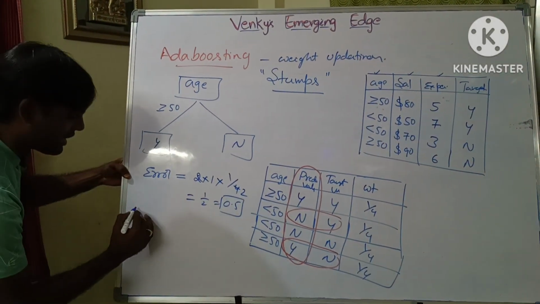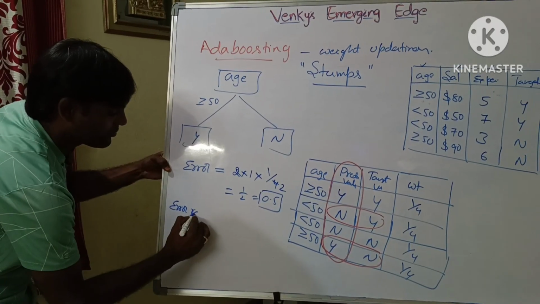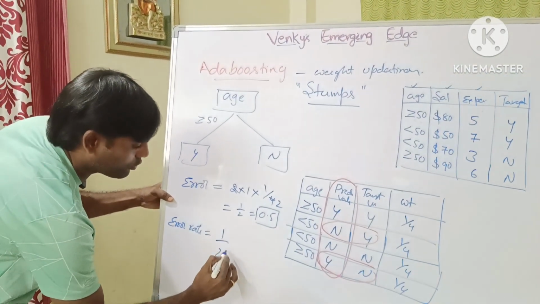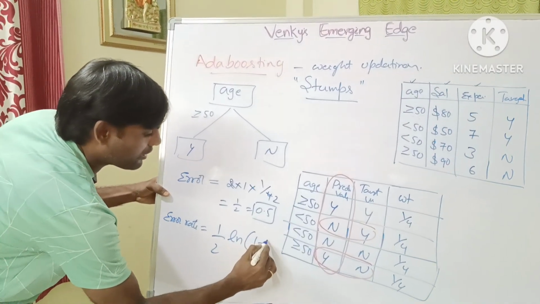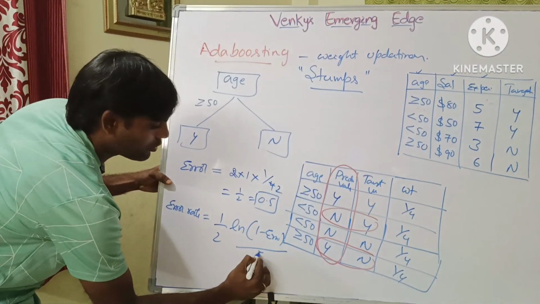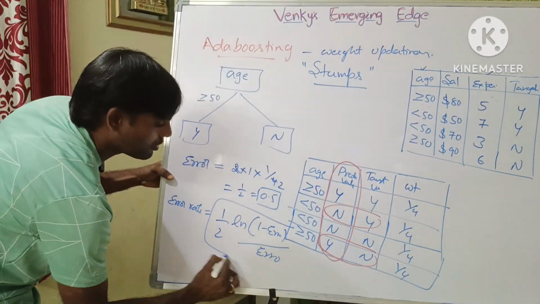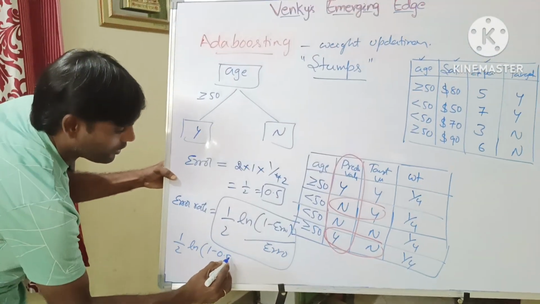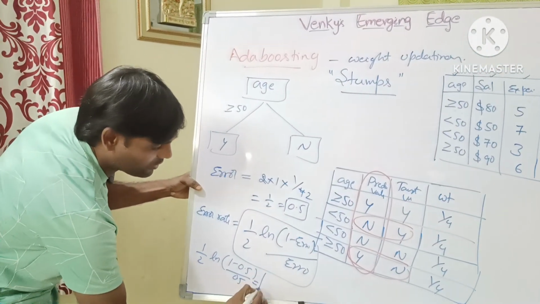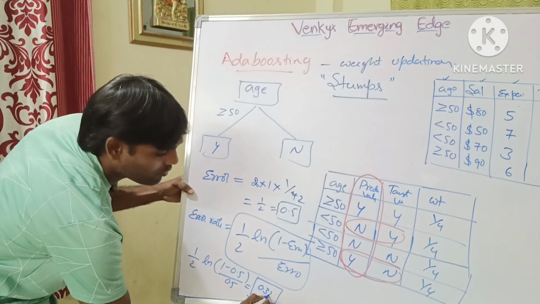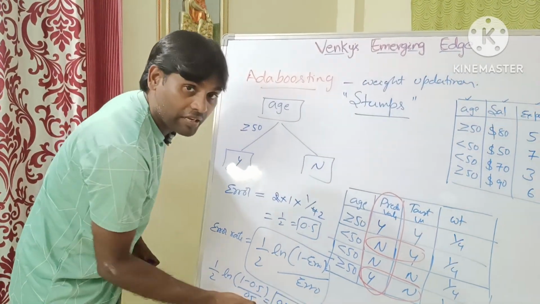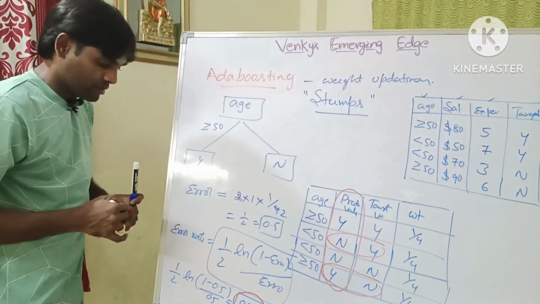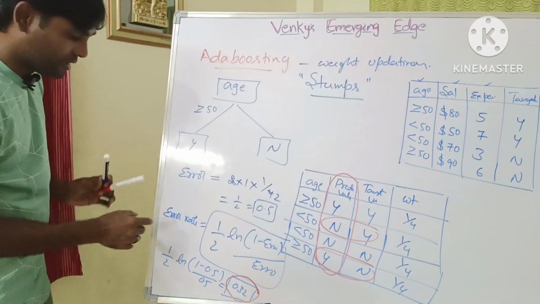Then we need to find out the error rate. Is it clear? So what is the error rate? The formula is 1 by 2 into ln of (1 minus error) by error. That means 1 by 2 into ln of (1 minus 0.5) by 0.5. Then you calculate and, for example, you get some value like 0.32. I have not calculated it here; we are just taking some value equal to 0.32. Is it clear?